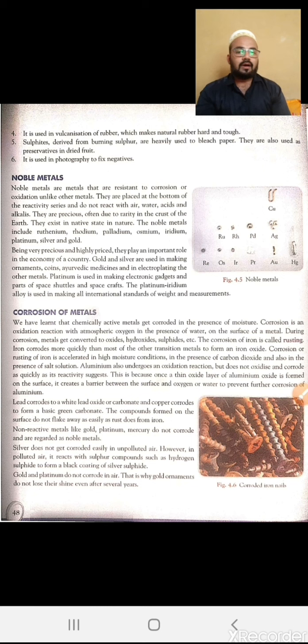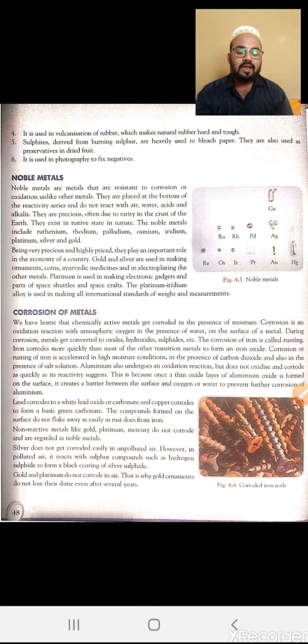On the other hand, there are some other elements which show the same property, that is, lead, which corrodes to form white lead oxide or carbonate, and copper also corrodes to form a basic green carbonate. The compound formed on the surface does not flake off very easily, as we can take out the oxides of iron after corrosion. That is also called ferrous oxide. So that ferrous oxide we can remove, as it is in the form of powder. With the help of sandpaper we can remove it, but in the case of copper we cannot do this, because the corrosion on the copper will not flake off very easily.